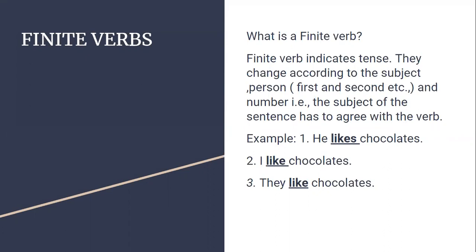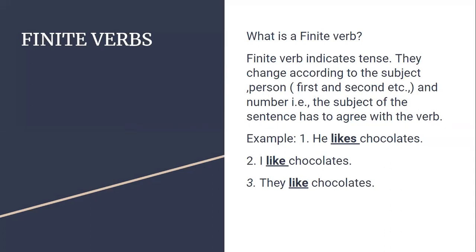Finite verb indicates tense. In the tenses lesson also, our friends might have told you, tense takes two parts into consideration. One is called time and the other is called action. Action is nothing but the verb which we take, and time is at what time the action is performed. So tense takes two words into consideration, time and action.